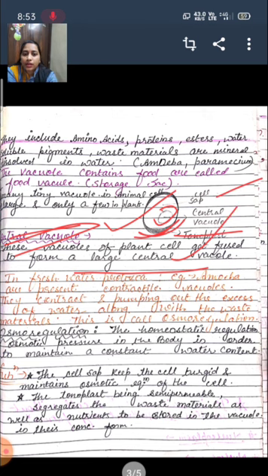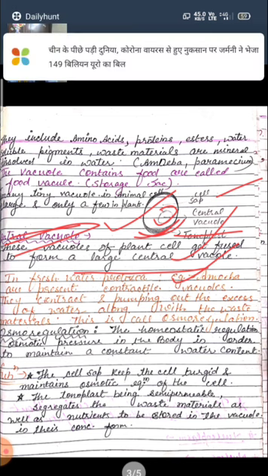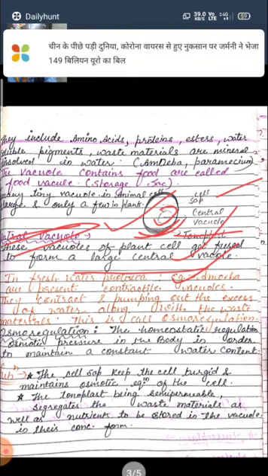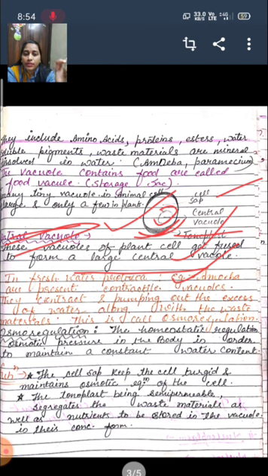The freshwater protozoa, for example amoeba, have contractile vacuoles. They contract and pump out the excess water along with the waste material. This is called osmoregulation. It means the main function of the vacuole is osmoregulation. Osmoregulation, again I am going to explain. Osmoregulation is the process of maintaining the water and mineral level constant inside the cell, right?